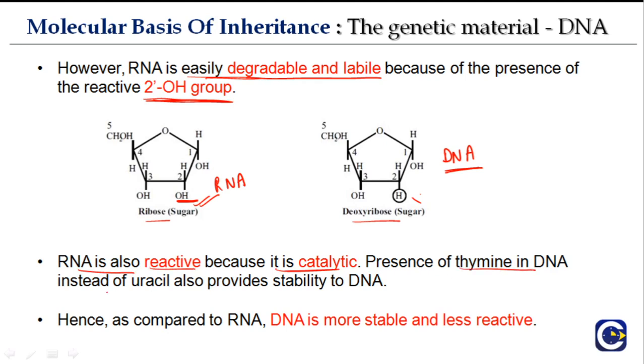Presence of thymine in DNA instead of uracil also provides stability to DNA. So now you understand why we have only uracil in RNA and not in DNA, and thymine in DNA, because thymine provides extra stability to DNA. Hence, as compared to RNA, DNA is more stable and less reactive, and therefore it is the genetic material.